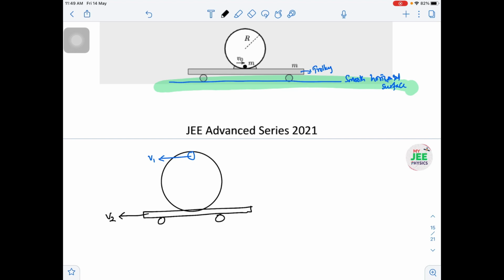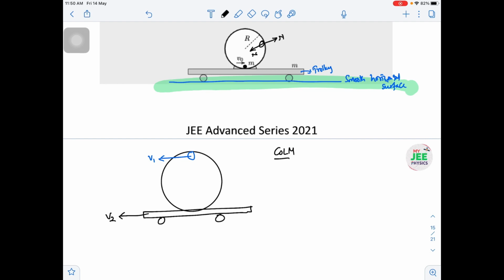Let us go with the first, conservation of linear momentum, because there is no horizontal force acting; forces are acting vertically only. Even if you take the entire system at any instant, the normal reaction acting on the object and on the track will cancel out. This is the normal reaction acting on the ball and this is the normal reaction acting on the trolley or vertical track, so those two cancel out. Then you don't find any net horizontal force acting on the system. Always mg is acting, which is vertical. So I am applying conservation of linear momentum, because the net force acting along the horizontal is 0.